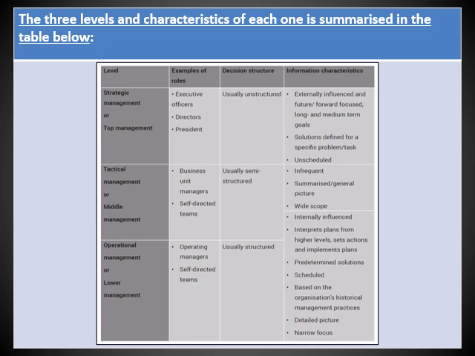The types of decisions made at this level, top management, we refer to as unstructured decisions. You're welcome to look at the column on the right hand side, which gives you more information about the characteristics of the information that top management work with, the type of decisions they make, and so forth. Go through it yourself.